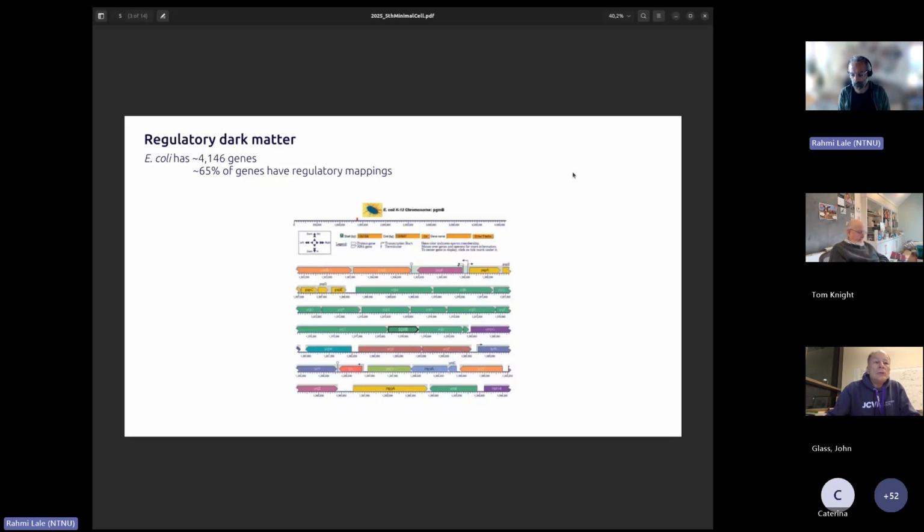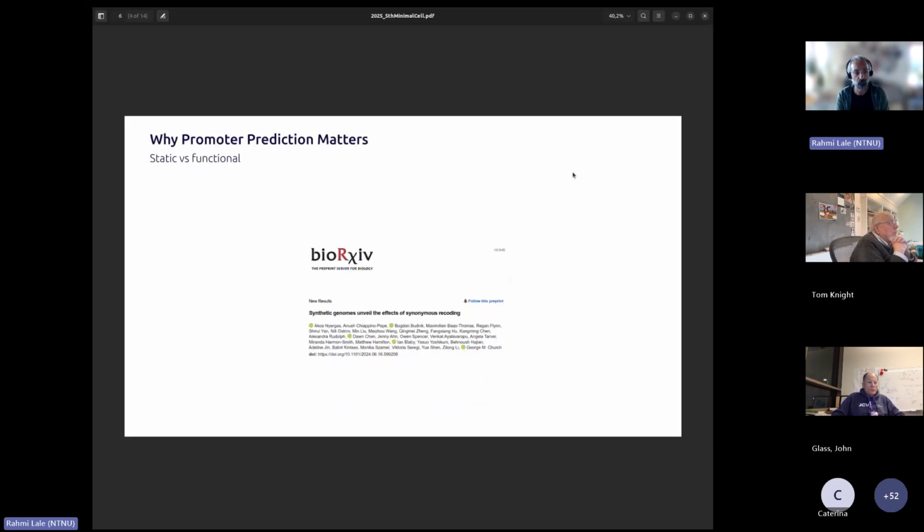To exemplify that, the E. coli genome was published in '97. It's soon going to be 30 years. It has about 4,000 genes, and only 65% of the genes have a mapped regulatory mapping. So there is still quite a way to go in terms of moving from a static look at what is in a genome to an understanding of what functional role these things play. And of course, in that, the promoters play a significant role.